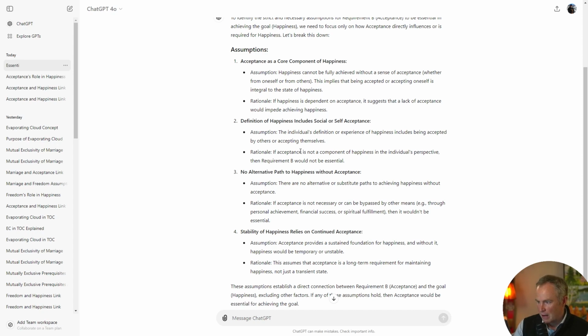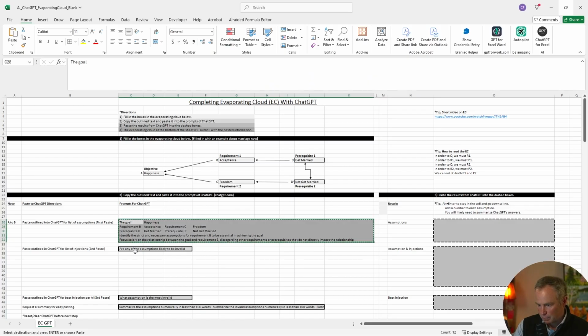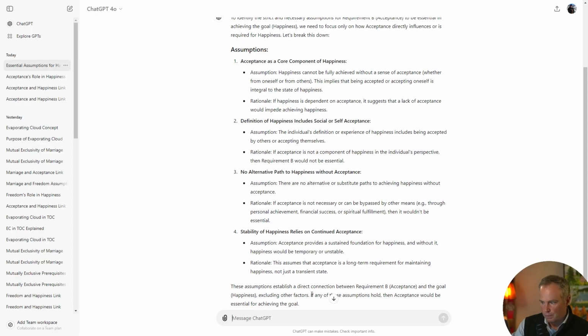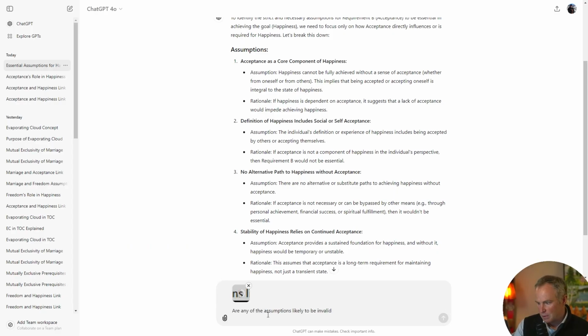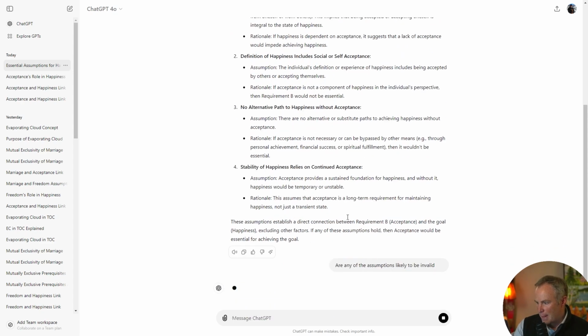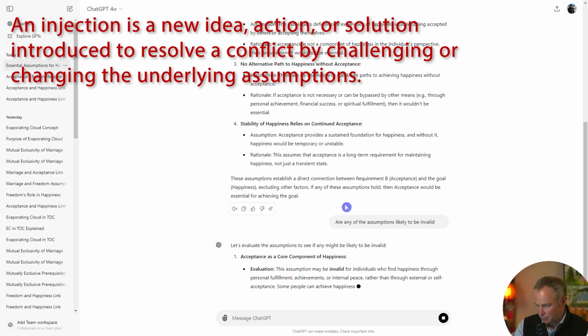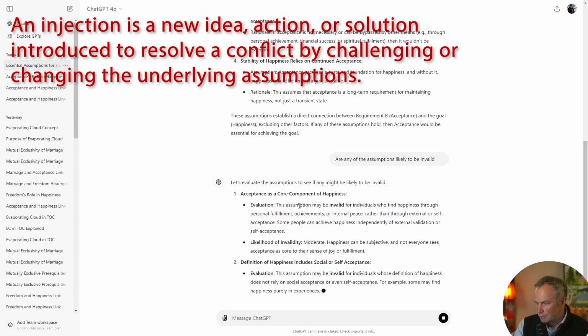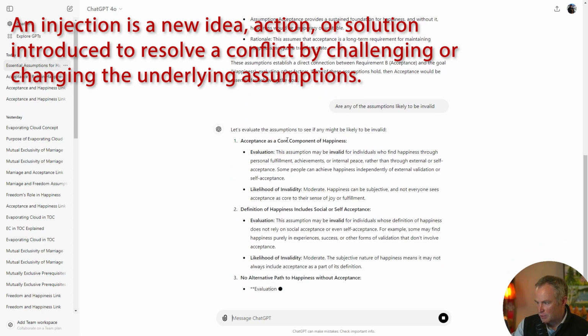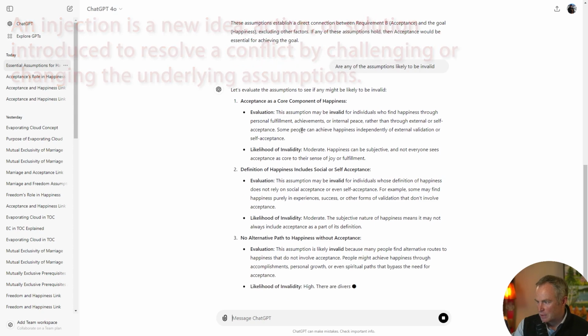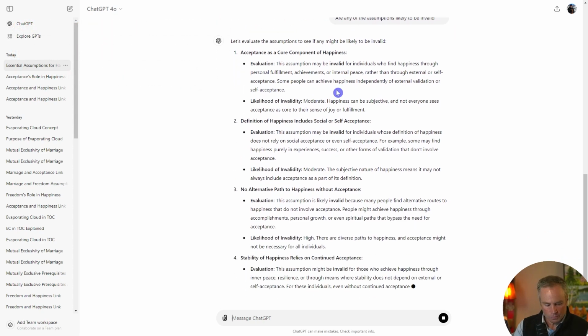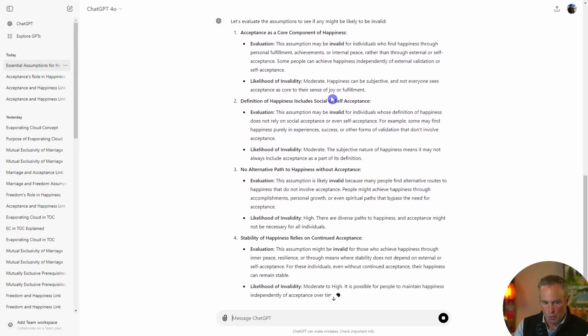While that's typing out, let's go to the next portion. Simply copy this. This is the next prompt. Are any of the assumptions likely to be invalid? And this is essentially giving you injections. Acceptance as a core component of happiness. This assumption may be invalid. While that's filling out, let's go to the next portion.